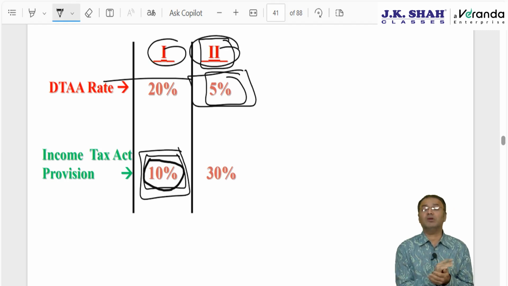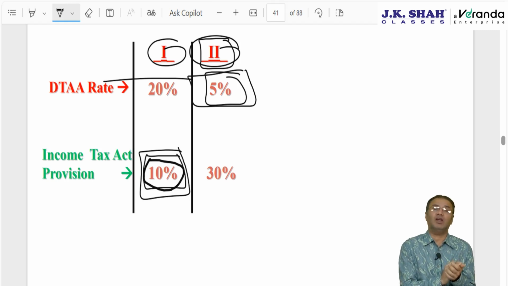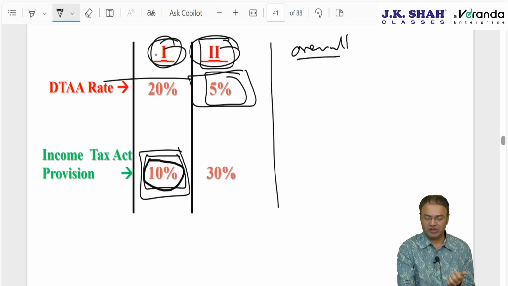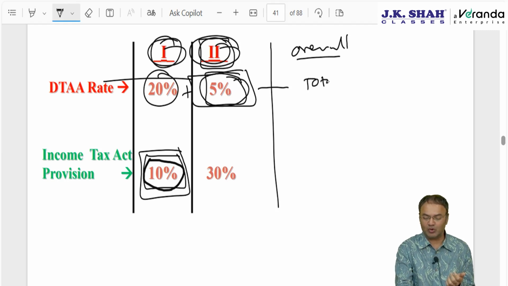For every income do we have to make a choice separately, or on an overall basis? Overall means for first income you calculate tax at this rate, plus on second income you calculate tax at this rate, and find out total tax on both the incomes under DTAA provision.